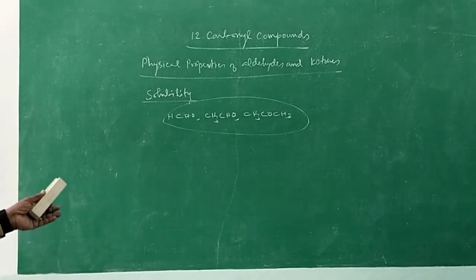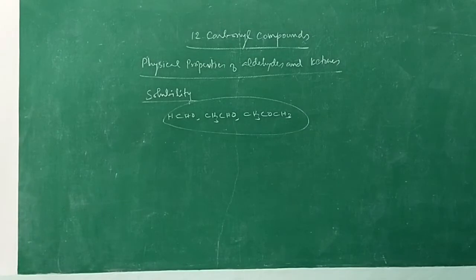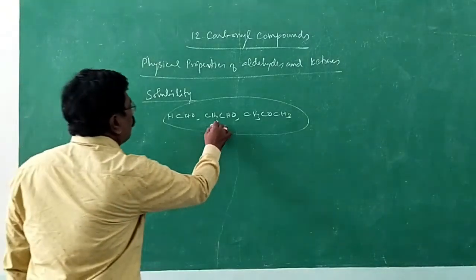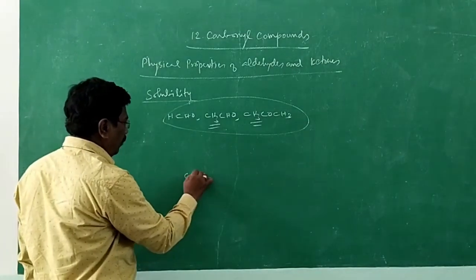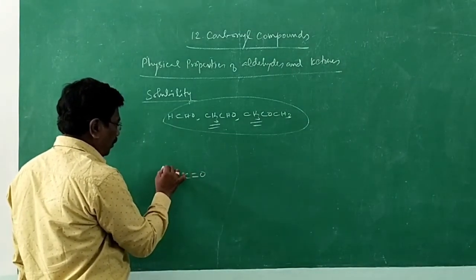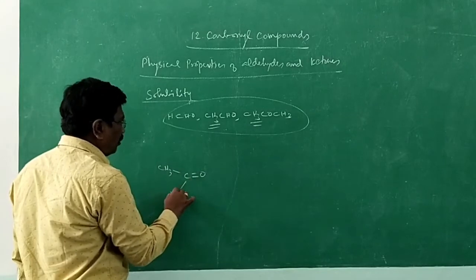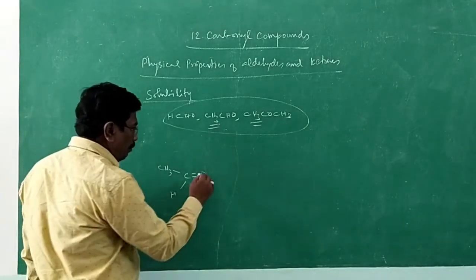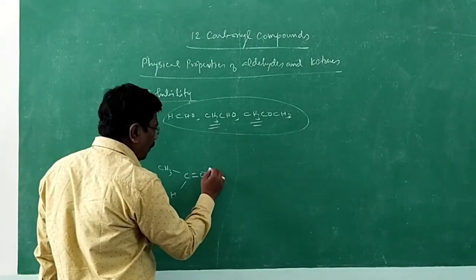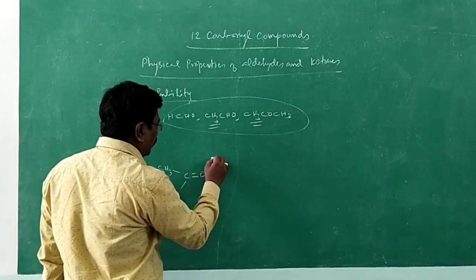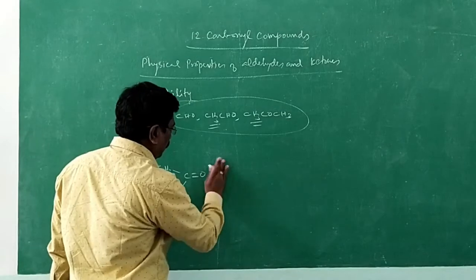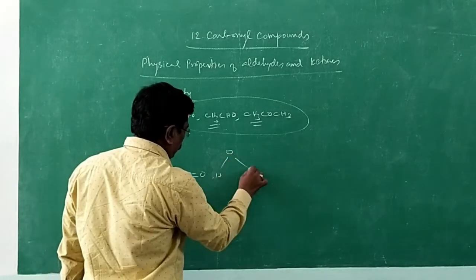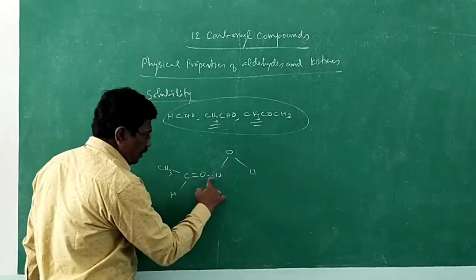As the number of carbon atoms increases, the alkyl group is hydrophobic. For example, let me write an aldehyde or ketone, maybe CH3CHO, acetaldehyde. It may make hydrogen bonding with water, OH. Here, hydrogen bonding.